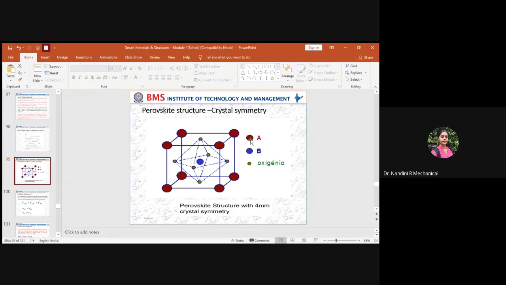So A stands for the alkaline elements. So all these elements which will be across the boundary of the cubic structure will be made up of alkaline elements. So there are many alkaline elements in the periodic table. It could be lead, it could be potassium, okay, and it could be barium. So all stand for alkaline elements. Then you will be having the transition elements. So the next column in the periodic table will provide you the transition elements.